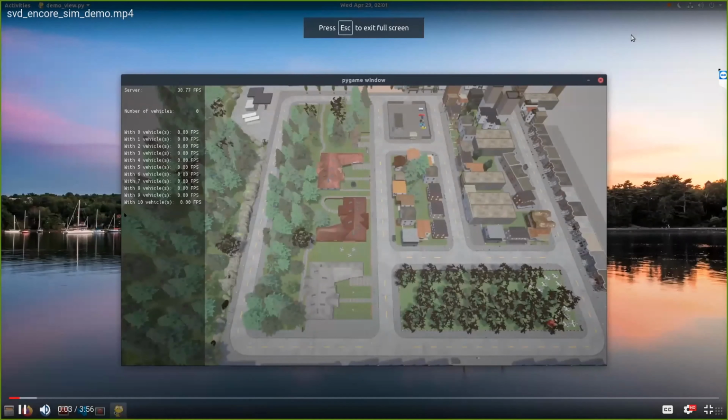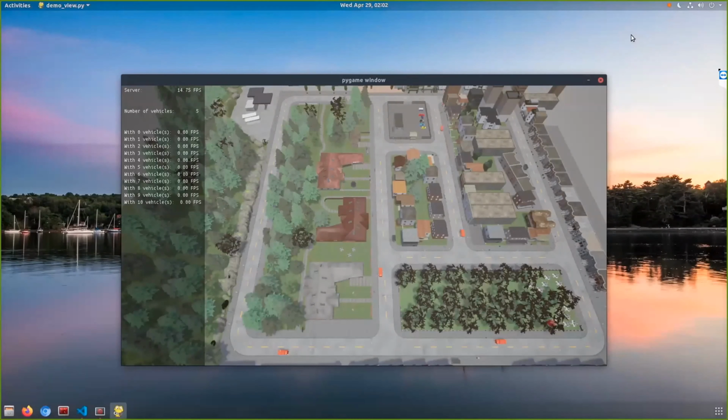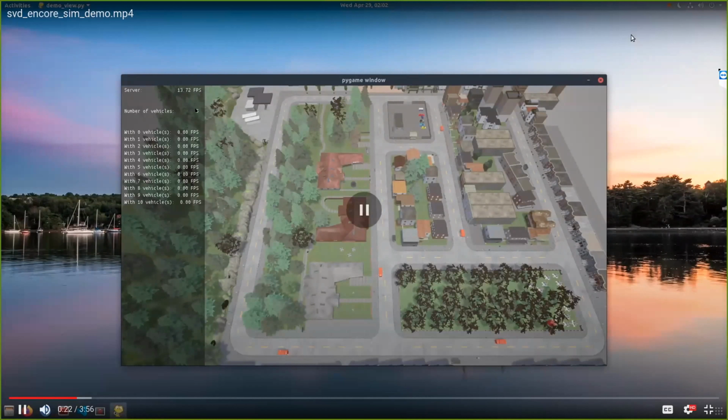And I have added another debug view which says with how many vehicles, what FPS it is achieving. In the video, we can see I'm adding one vehicle at a time, and the number of vehicles is currently 5, and they are increasing, and we can see the server FPS going a bit down.